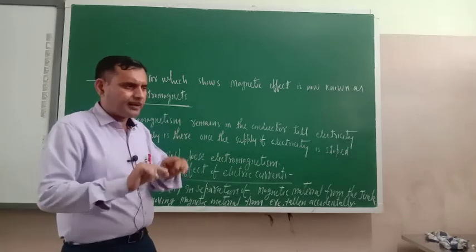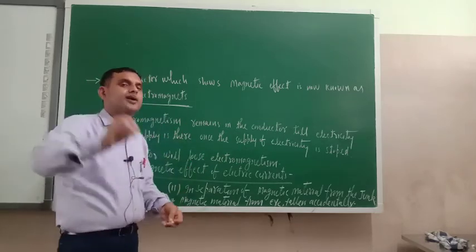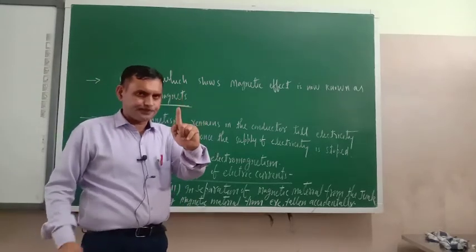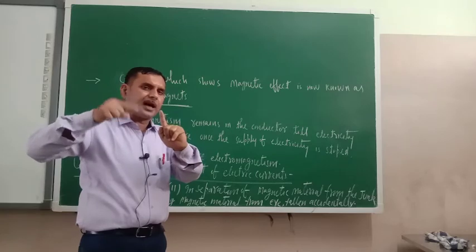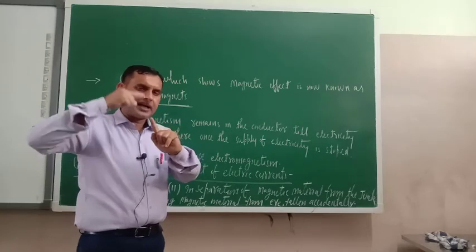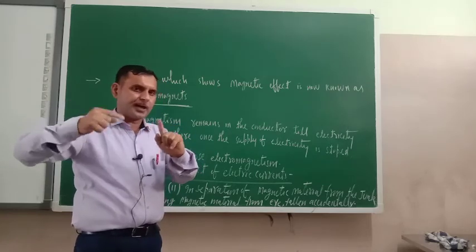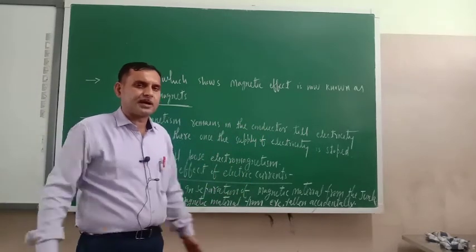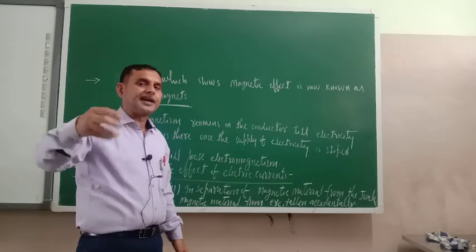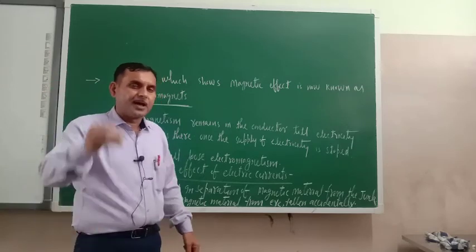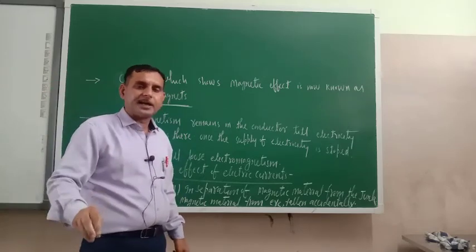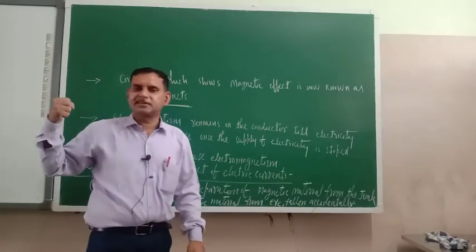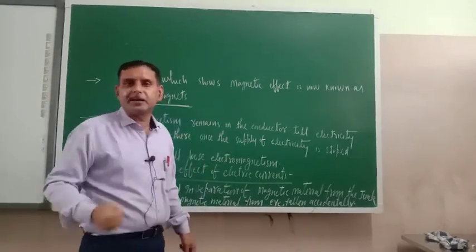In general, you can do this at your home also. Just take one iron nail. Wrap wire around the iron nail, with many layers. Now the two ends of the wire should be connected to a source of current. So magnetism will be developed in the iron nail. If that iron nail comes into contact with magnetic material, it will attract the magnetic material.